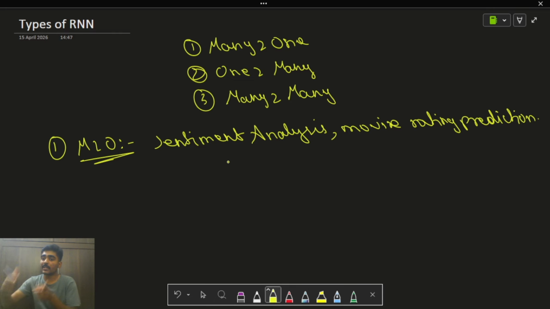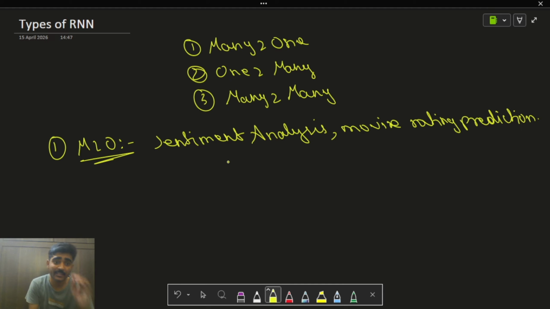In movie rating prediction, we'll be sending an entire review as the input, and the output is a rating prediction. It may be rating 4 or rating 5, or rating positive or rating negative. So this is the movie rating prediction task.